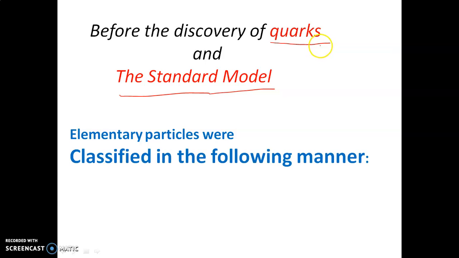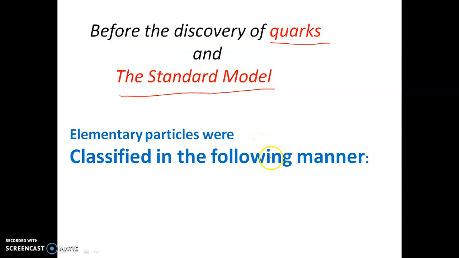But it is very much necessary to know how elementary particles were classified before the discovery of the Standard Model, because that will help us to remember so many things. So now we are going to look at how elementary particles were classified before the discovery of quarks and the Standard Model.